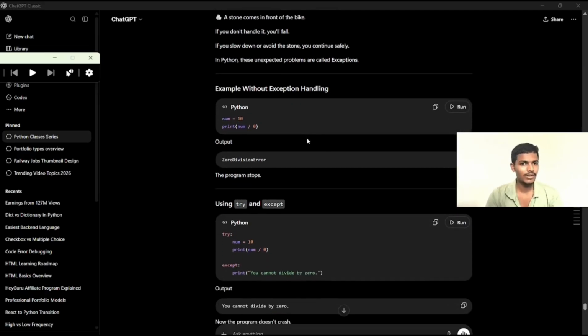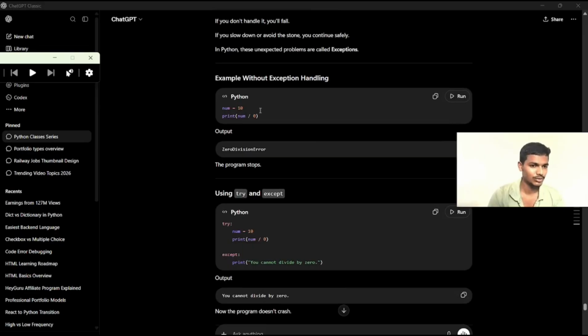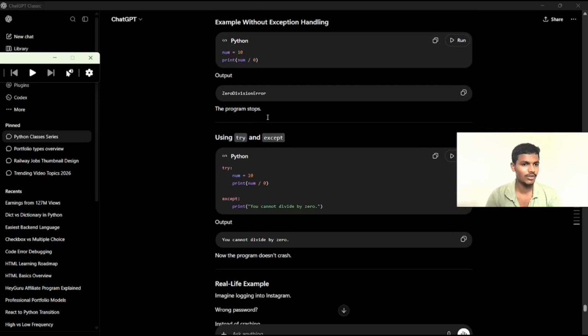Now we will face some exception values. Now number is equal to 10. Now I want to print the value by using the division operator. Print number divided by 0. Now, 10 divided by 0, is it possible? It is not possible. Now the output is a divide by zero error.